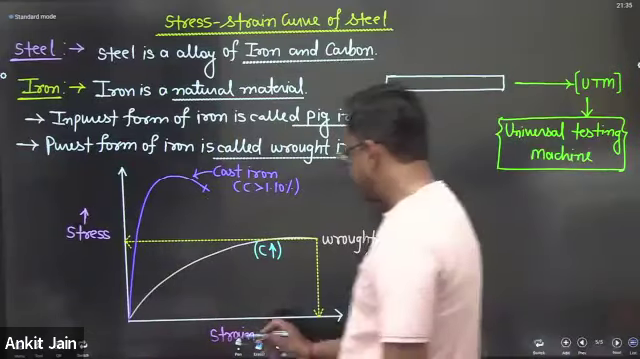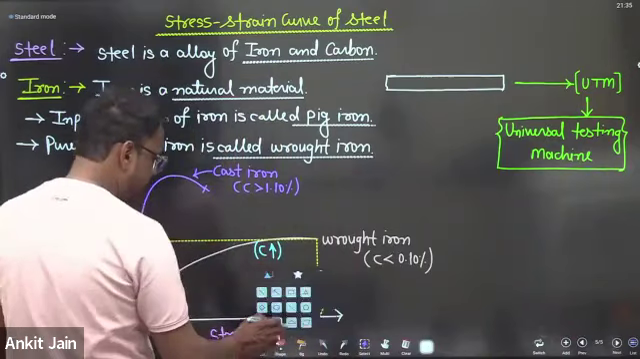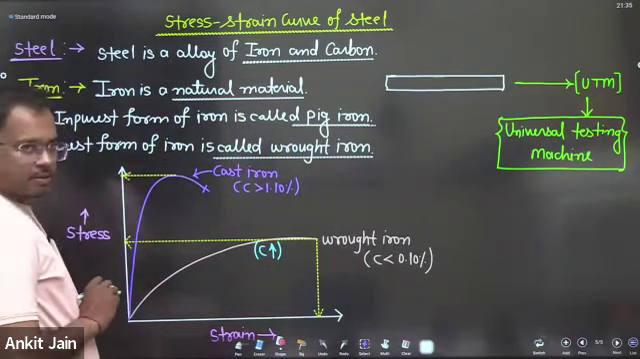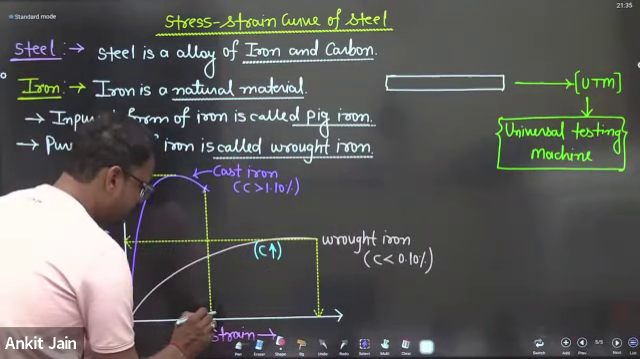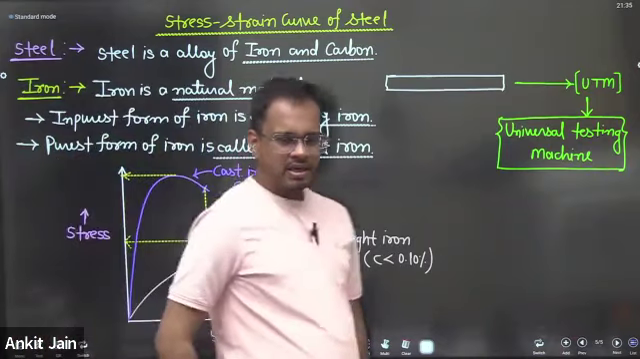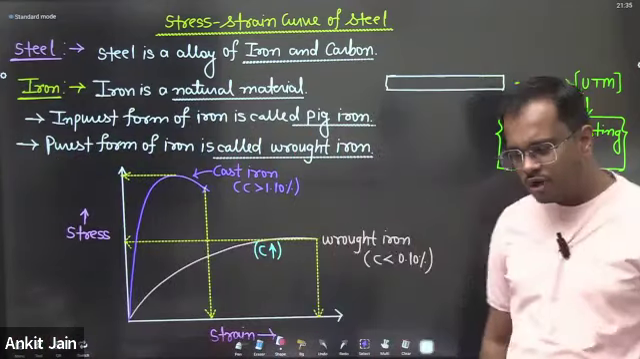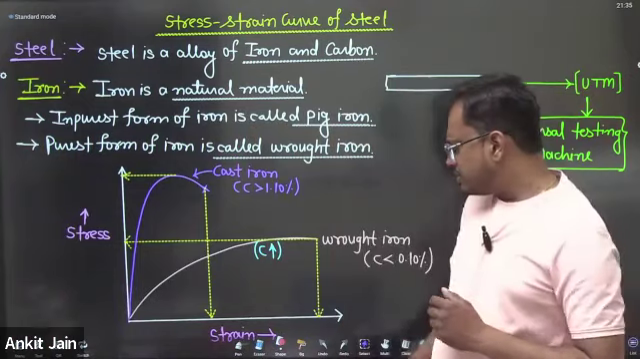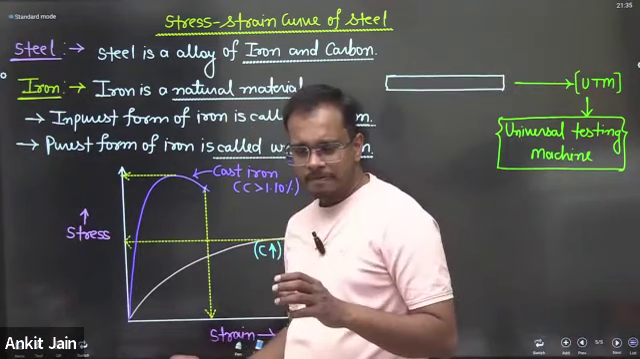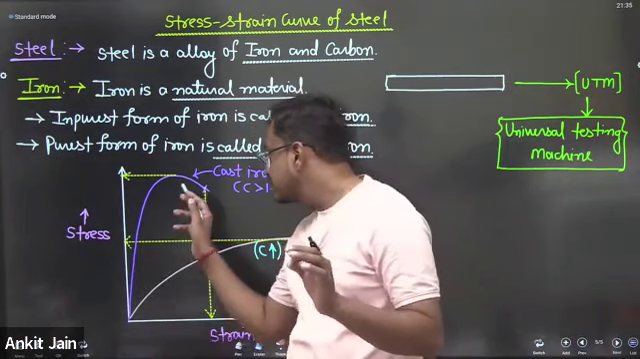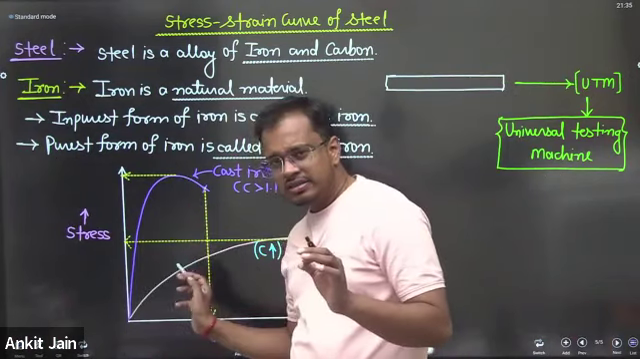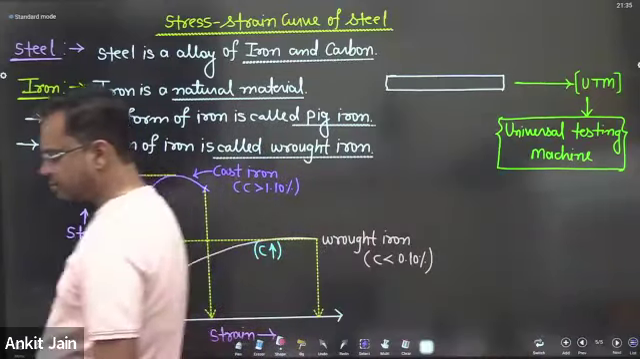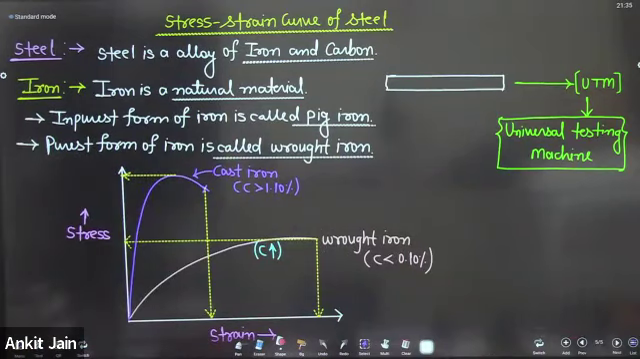My dear friend, if I am talking about this particular iron, there is a significant amount of stress, but strain is very less. That means after a small amount of strain, it will fail. Please give me answer. That means sudden failure will be observed in cast iron.